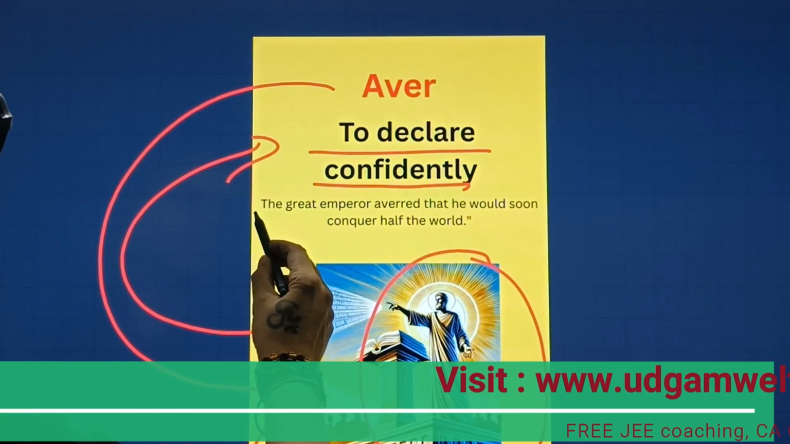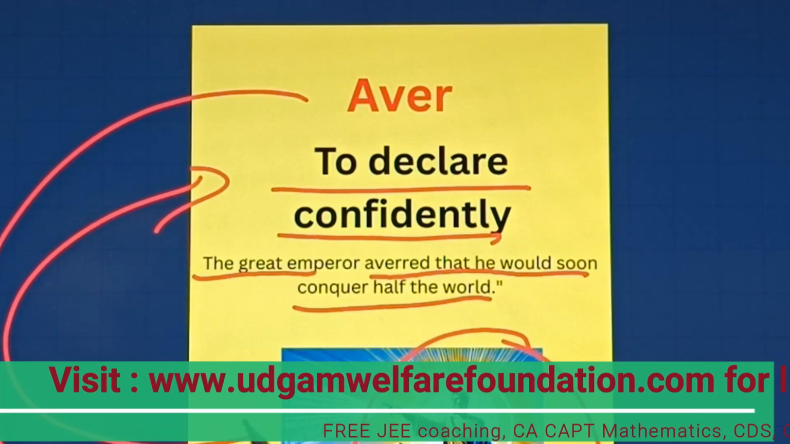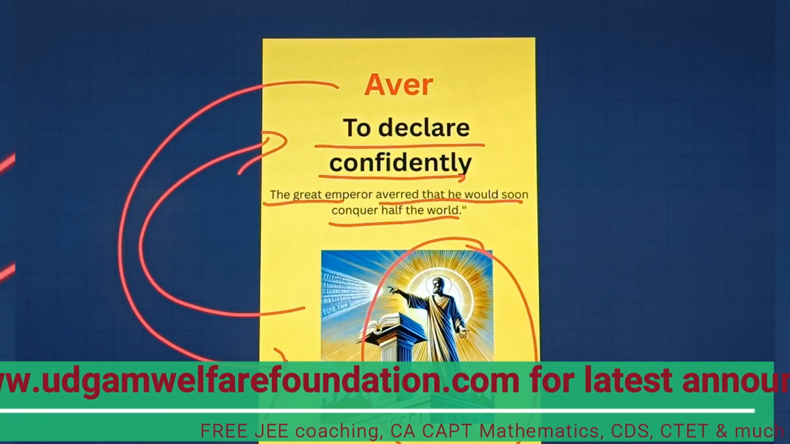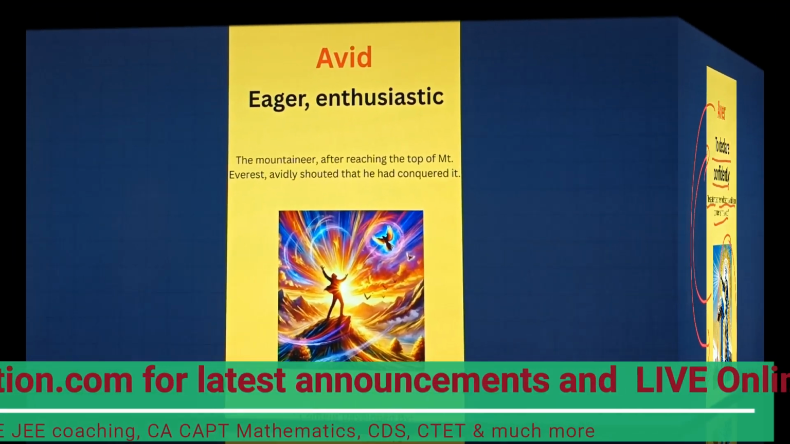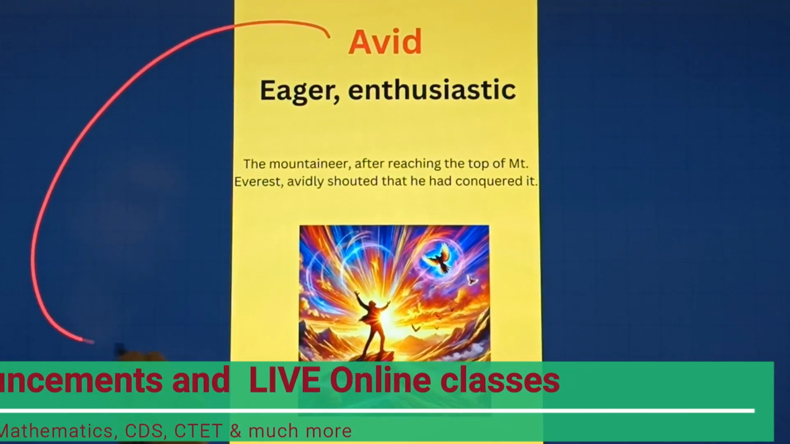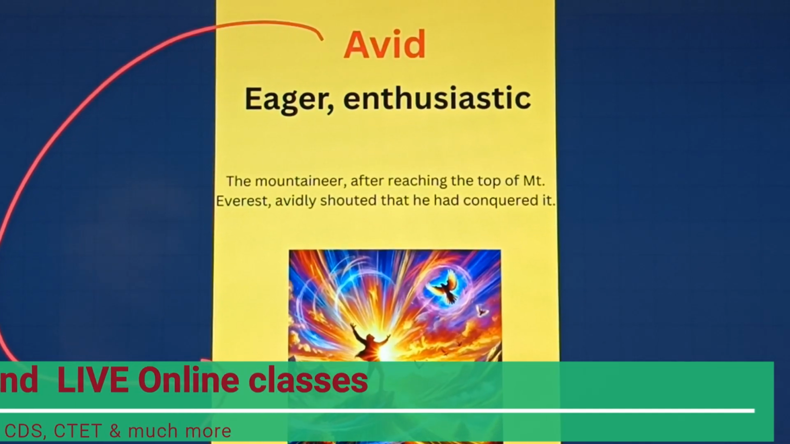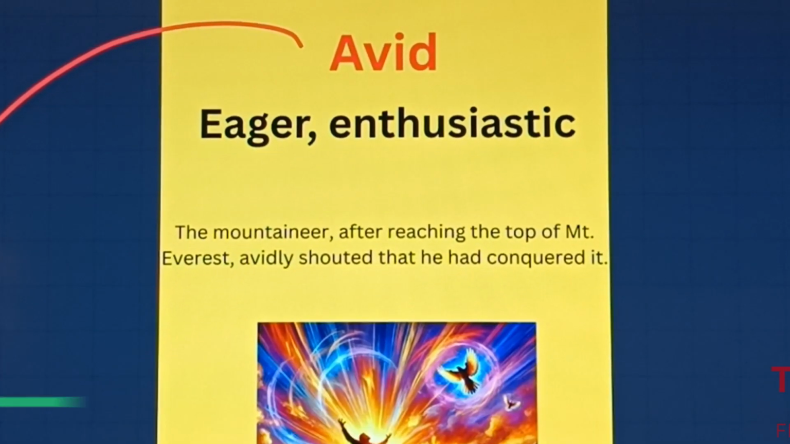Now let's understand. The great emperor averred that he would soon conquer half the world. Quite interesting here. Now let's move towards our next word. So students, this is our next word, which is avid. Now let's understand with the help of this particular picture. A person who is standing somewhere and he seems to be quite enthusiastic, full of energy.